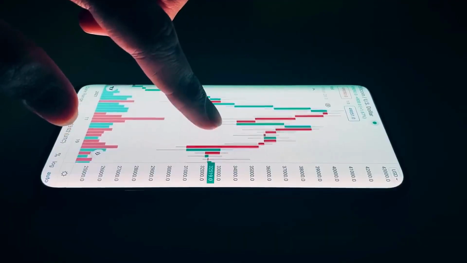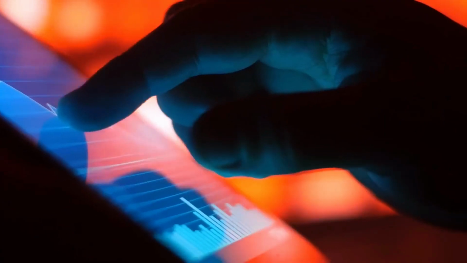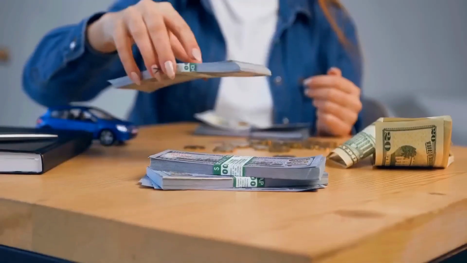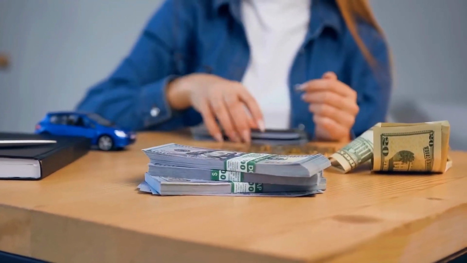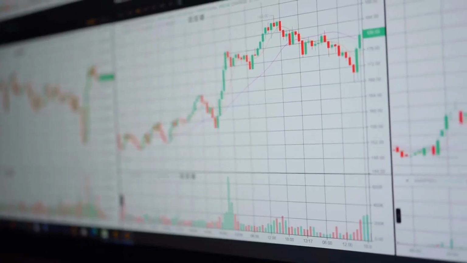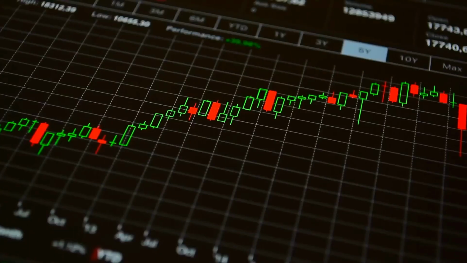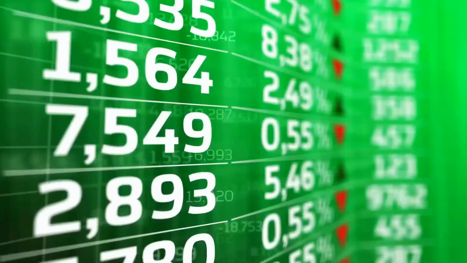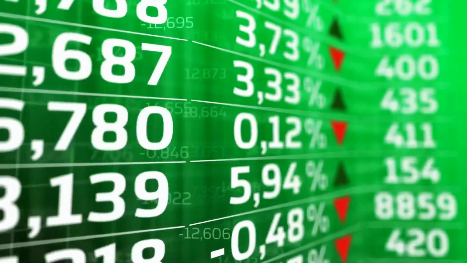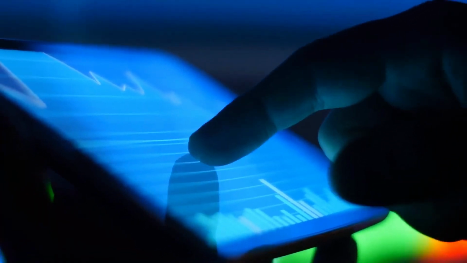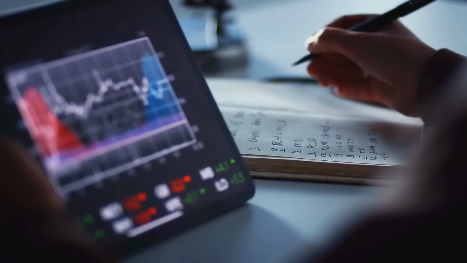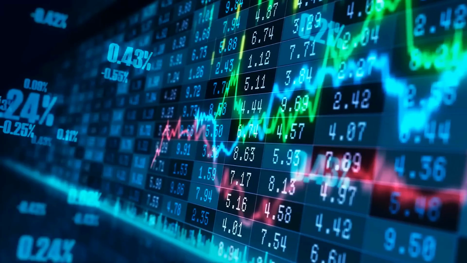If one position goes against you, the system can utilize your entire account balance to prevent that position from being liquidated. But you risk losing your entire balance if things go really badly across multiple trades. Isolated margin allows for more granular risk management. You can allocate specific amounts you are willing to risk on individual trades without affecting the rest of your account. Cross-margin, on the contrary, combines the risk across all of your open positions.